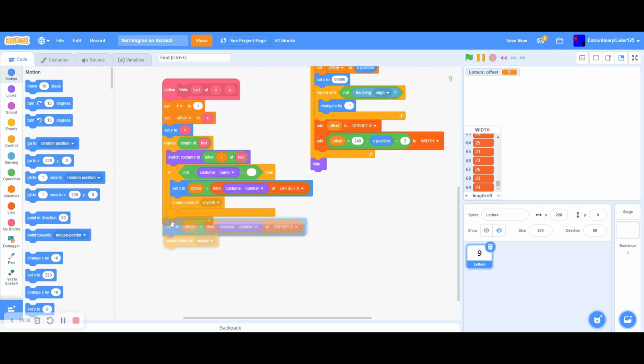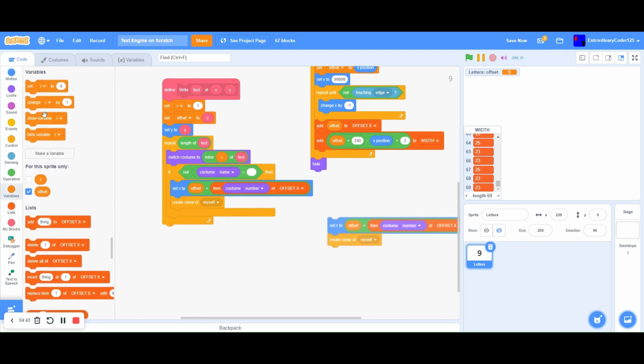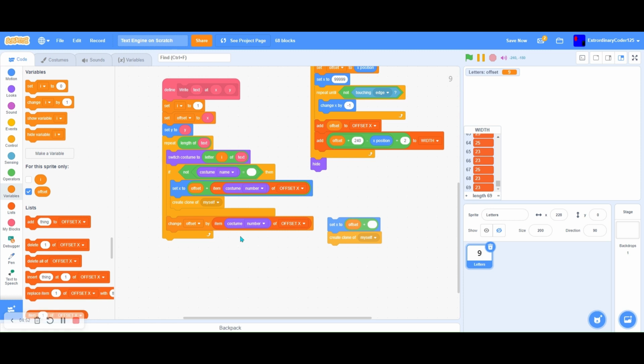Well, that's where this comes in. Then we set X. Wait, no, I meant change offset by costume number of width. So now this will change our X that we're supposed to be in.